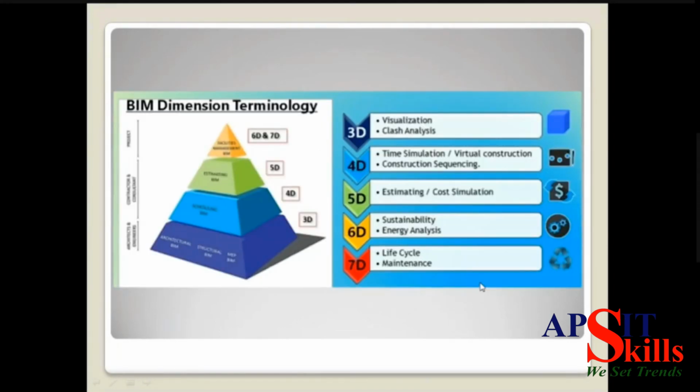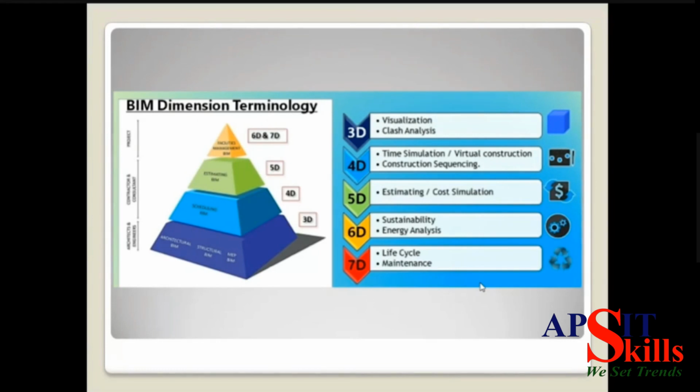Now, as I told you, there are 7 Ds. So till 4D, you guys know scheduling, you know the visualization. Let's talk again for all 3 to 7 Ds. So first, 3D is nothing but visualization, clash analysis. If I am creating a project, I am giving a parapet wall, I am giving a sill level, I am giving a window, I am adding a wall. So all these things, when I am adding these components or families in my project, I will be looking at in a 3D visualization how it's going to look. Is it looking good? Is it looking bad? I can change it. So this is the 3D visualization which you can use in Revit.